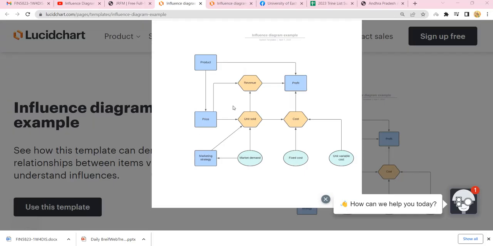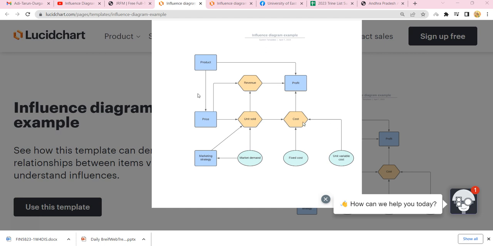This is a generic scenario of an organization. So what does an organization do? It invests money to generate a product, and by selling the product, we can get profit. Okay. So the key elements are product, price, profit, and marketing strategy. They are the main activities that are clearly shown, and there are certain factors that will be influencing each of these main factors.